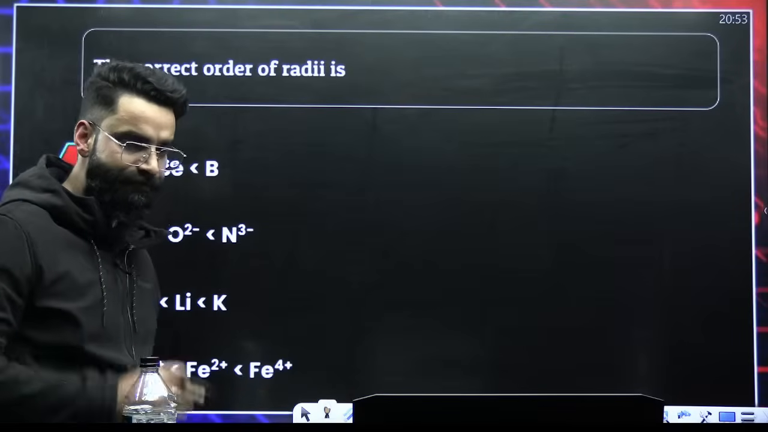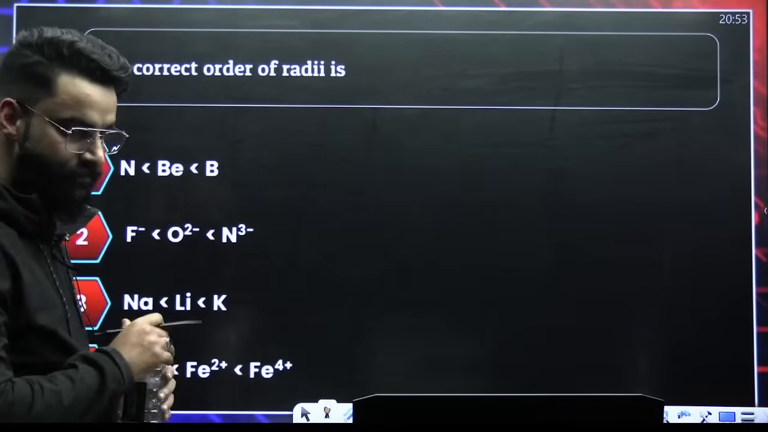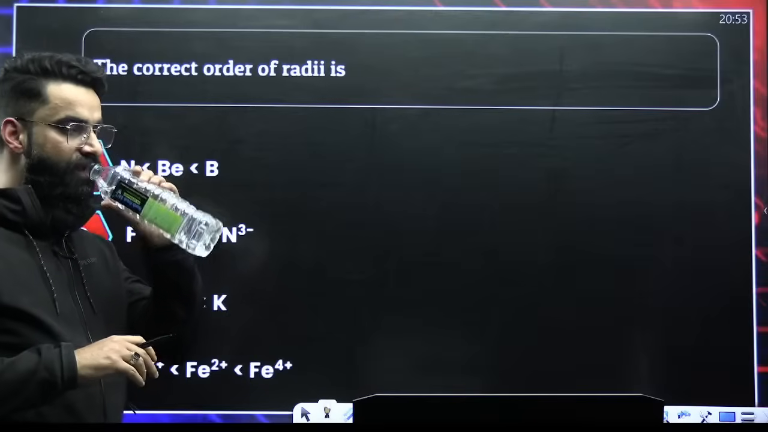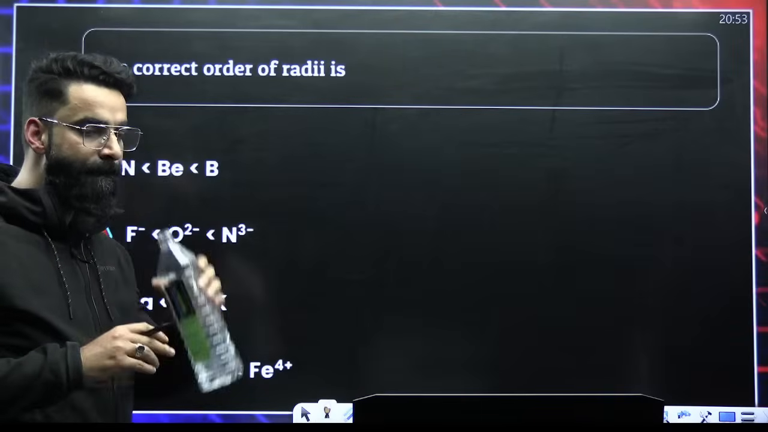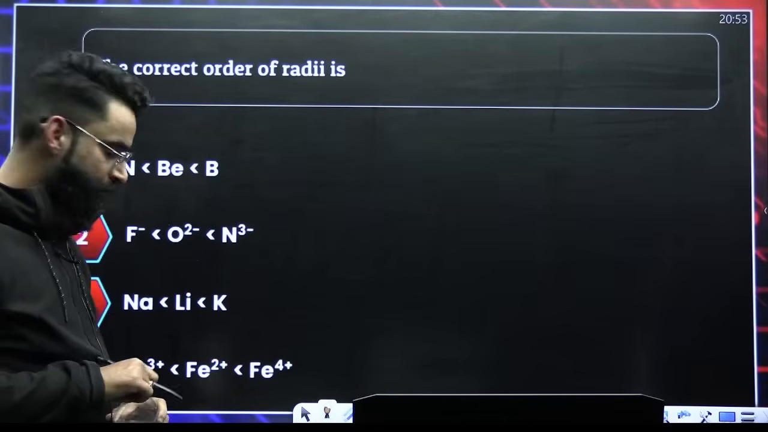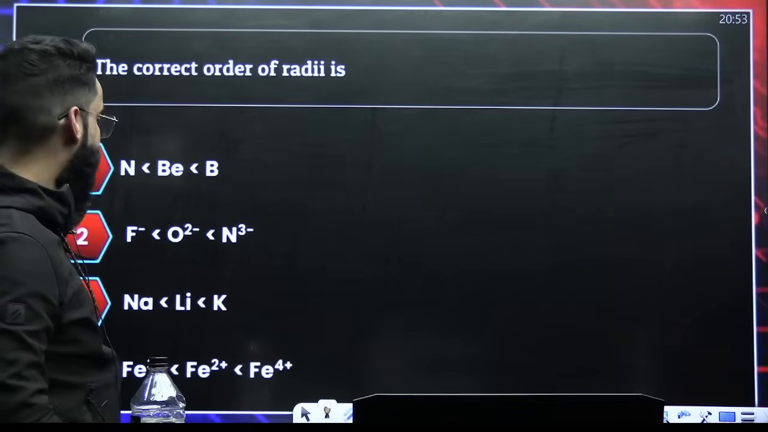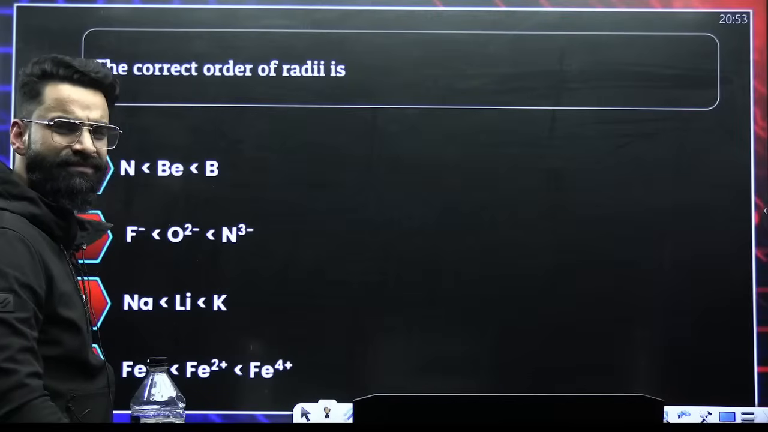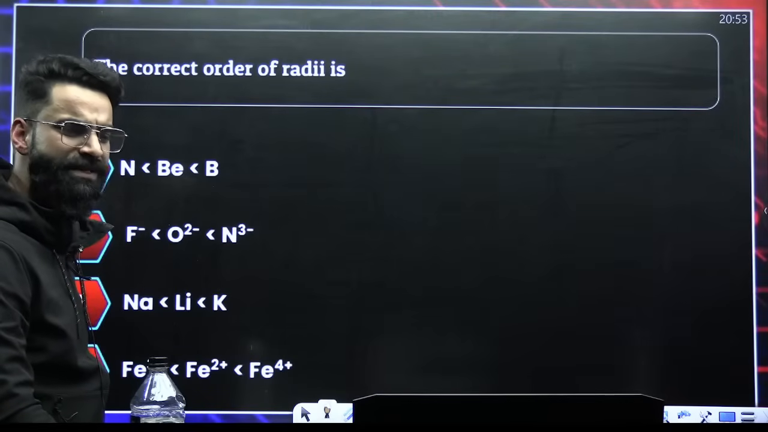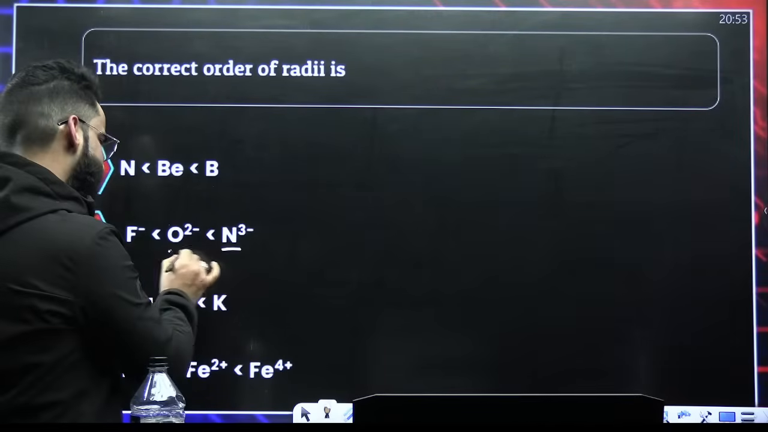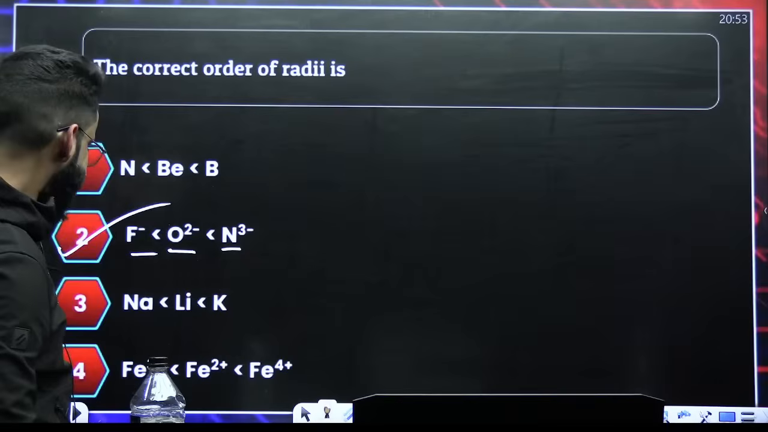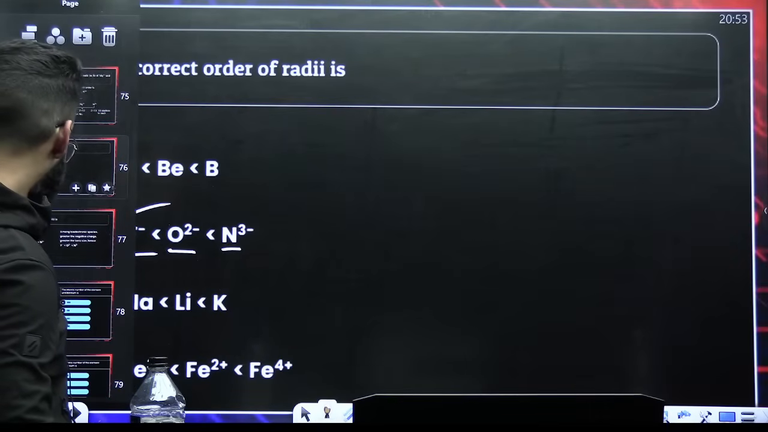Tell me the answer of this one. The correct order of radius. More the negative charge, more the size. So option 2. No need to check the rest.